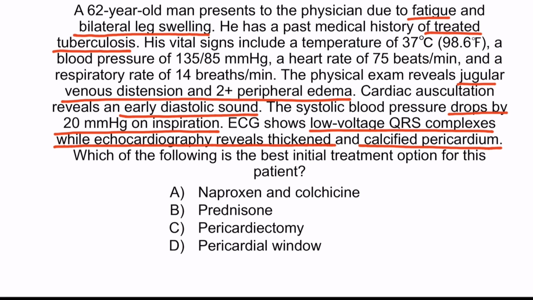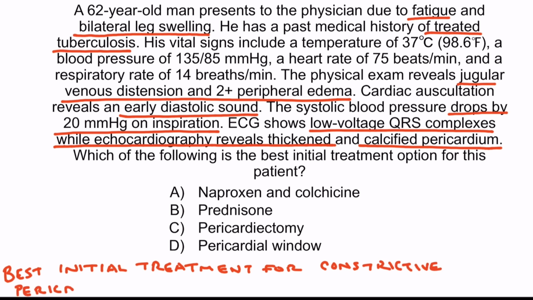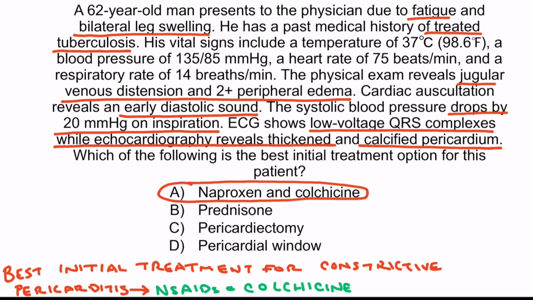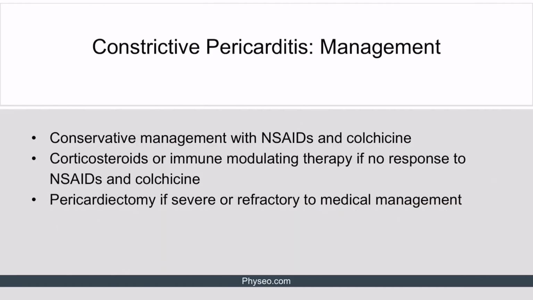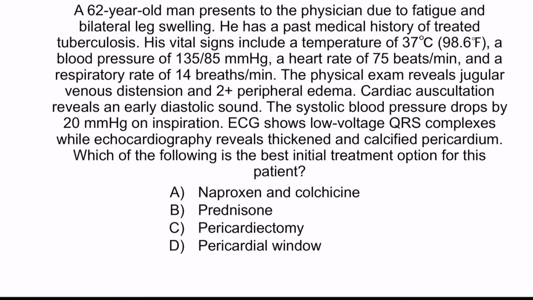Constrictive pericarditis in this patient is most likely caused by tuberculosis infection. The best initial treatment option for the patient with constrictive pericarditis is NSAIDs and colchicine. Therefore, the correct answer is option A, naproxen and colchicine. Here is a slide reminding us of the management of constrictive pericarditis. Let's discuss now why other options are incorrect.